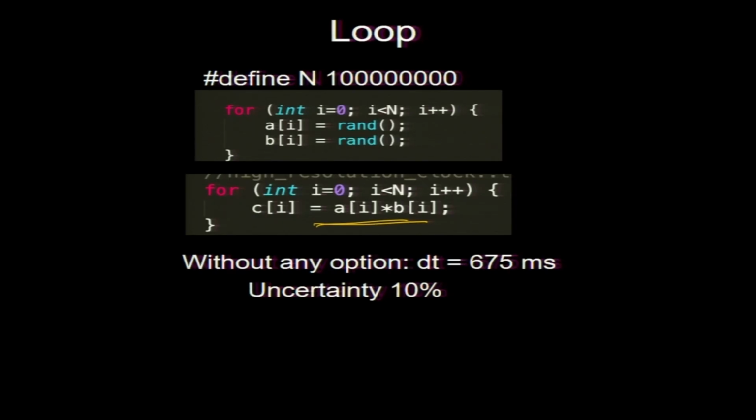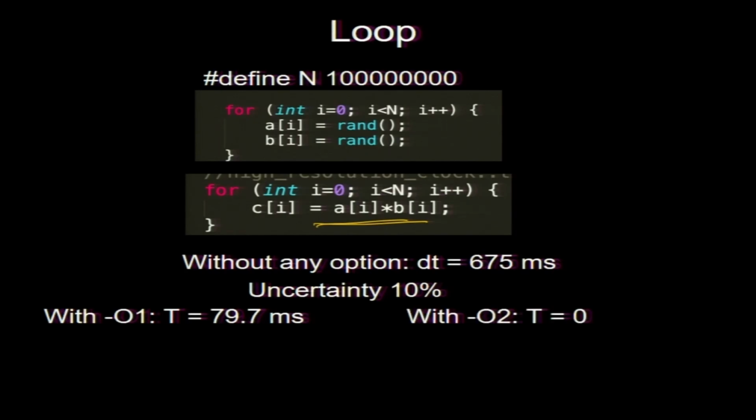Now, let us use options. With O1 it is 79 milliseconds, which is already 10 times faster, O1 itself. With O2 it is 0, well it is not 0, it is in microseconds. One thing to do is to put another loop here, or use a bigger array. But look, O2 and O3 are giving 0, that means this is extremely fast.